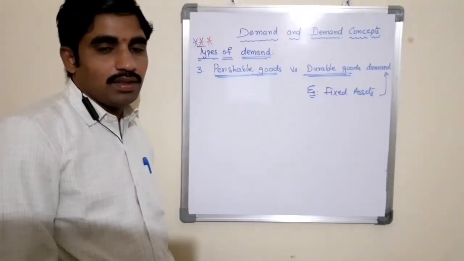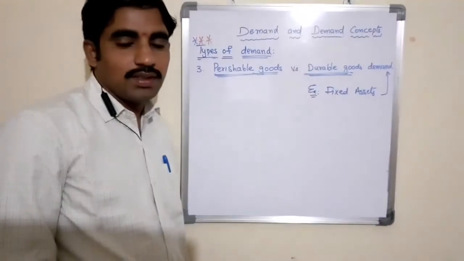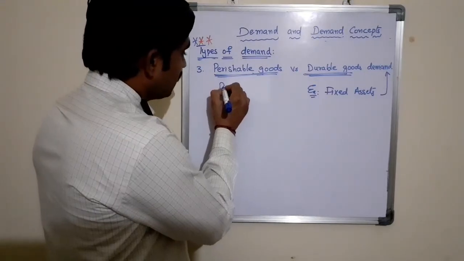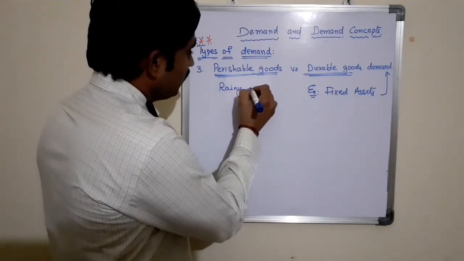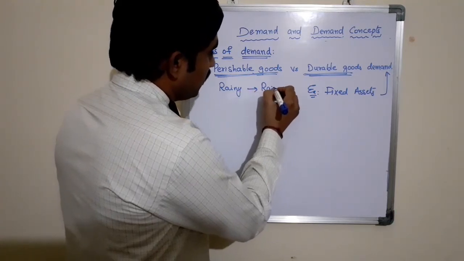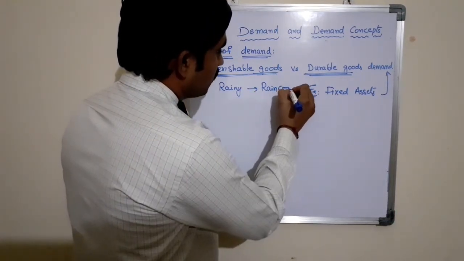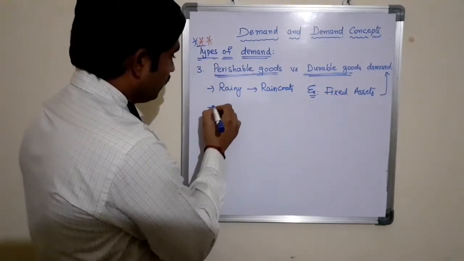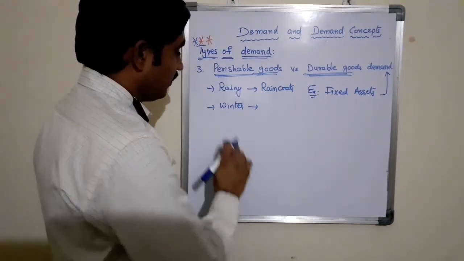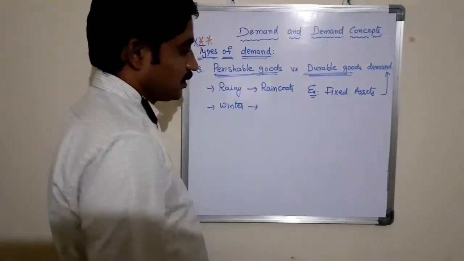Within a short period, the services may last, for example. These are also called seasonal goods demand, or seasonal products demand. For example, in the rainy season there is a demand for raincoats. In the winter season there is a demand for sweaters.